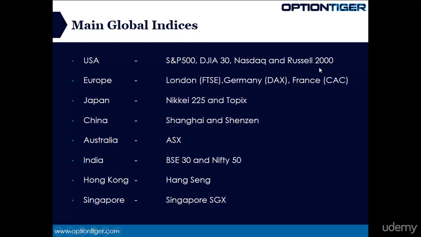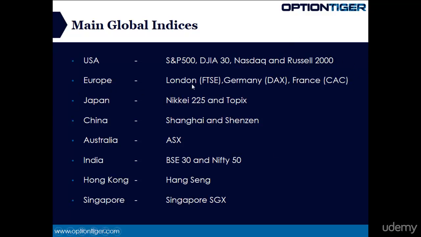The Russell 2000 is what you would call a small cap, which is companies that are small. Their market capitalization might be in the hundreds of millions of dollars, perhaps. So, you're looking at very small companies. You're looking at the smallest companies in the US market. And because you're looking at the smallest companies, you want to have a very large sample to look at, and that's why the Russell 2000 has 2,000 companies in it.